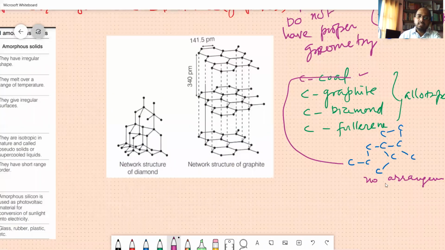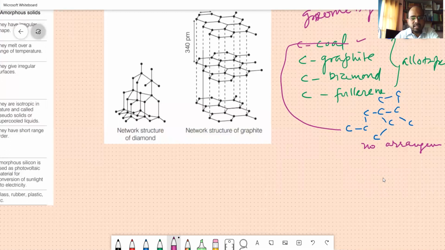Suppose the arrangement is a network structure like this. We have carbon here, another carbon here, another carbon here, and in stereochemistry you might have studied the wedged structure like this. Another carbon here, another carbon here. This angle is 109 degrees and 28 minutes.